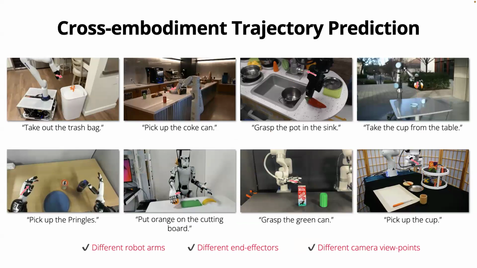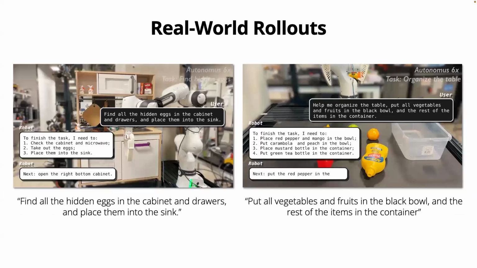Next, we also see pretty strong cross-embodiment trajectory prediction results. It can handle different robot arms, like we see Franka and UR5 here, and also different end-effectors. We've got grippers and dexterous hands. It can also handle different camera viewpoints, so whether you use an egocentric video or a third-person view, it works pretty well.